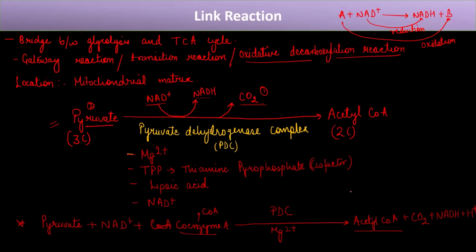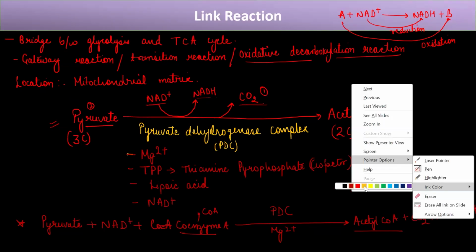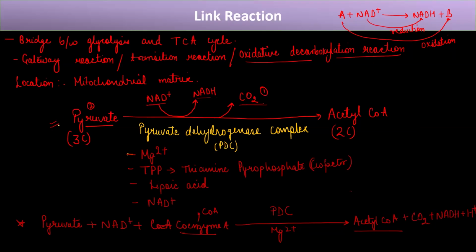Now, we know that from one glucose molecule, how many molecules of pyruvate are formed? 2 molecules, right? So this link reaction will take place 2 times from one glucose. It will utilize 2 NAD plus to form 2 NADH, release 2 carbon dioxide, and lead to the synthesis of 2 acetyl-CoA, right? So this is the overall stoichiometry if we use one glucose.